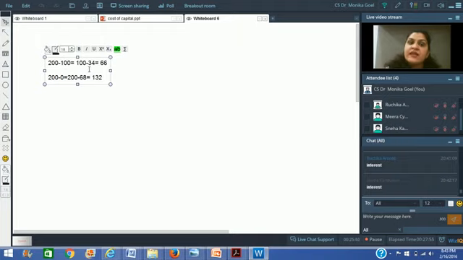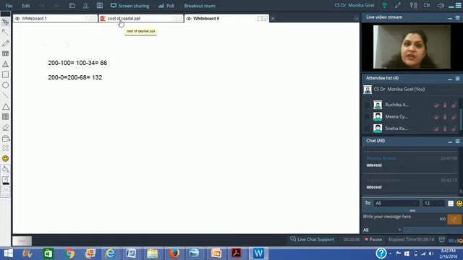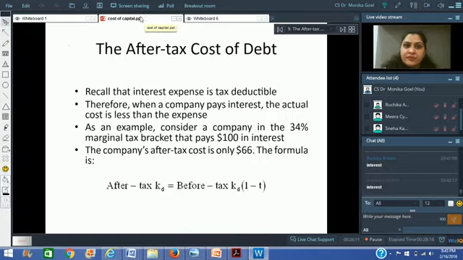Because he has paid interest, you can see in the first case, because he has paid 100 rupees of interest, he has paid tax of only 34 rupees. So his net outflow, because he has got a profit at one side, he is paying a lesser amount of tax. So his net outflow because of this interest has been rupees 66 only, because 34 rupees he has been able to save.